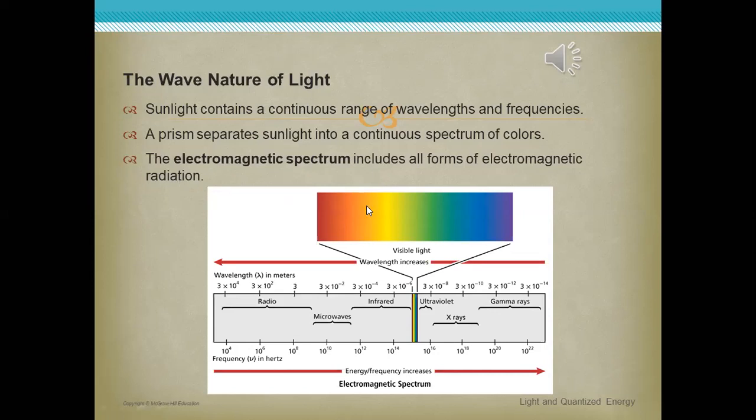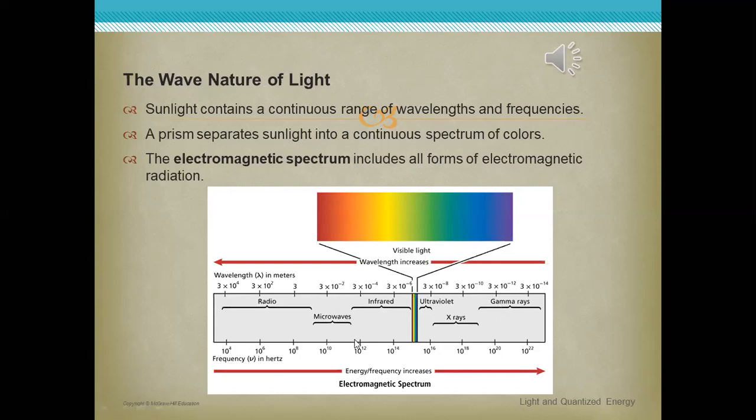So this is white light. It consists of 7 spectrum colors. This is the wavelength in meter, and this is the frequency. So the spectrum includes what? Radio waves, which are lower in frequency but higher in wavelengths. Then microwave, infrared radiation, visible light, ultraviolet rays, X-rays, and gamma rays.